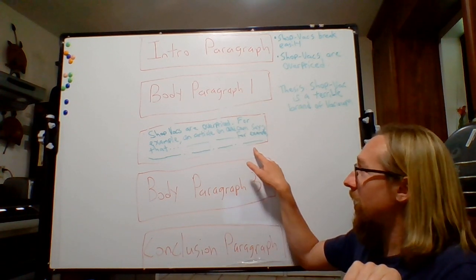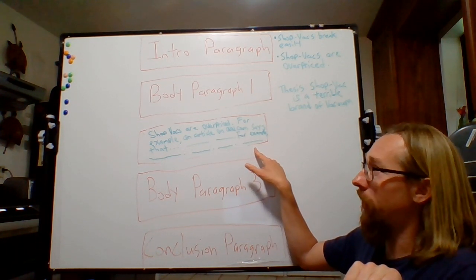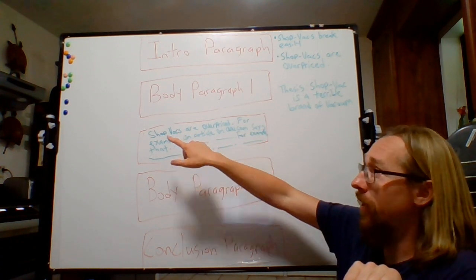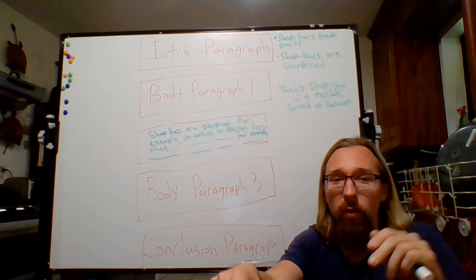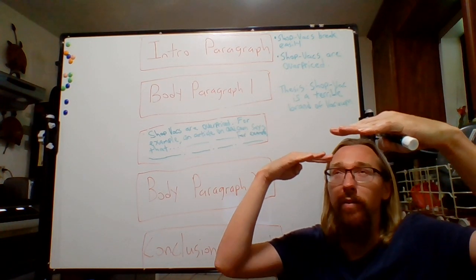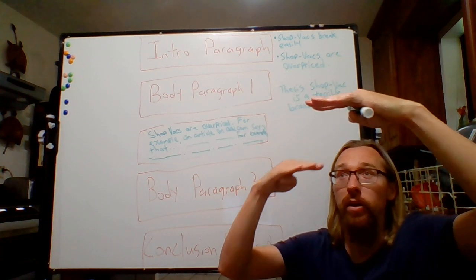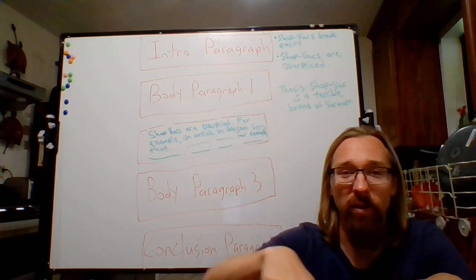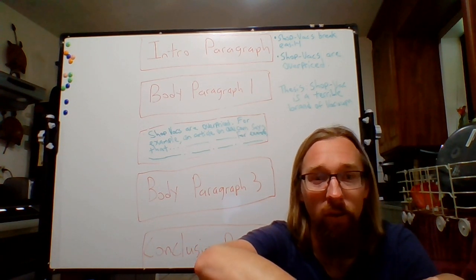Take a look at the very last sentence of one body paragraph and compare it to the very first sentence of the other body paragraph, and you'll see what I mean by transition. I'm signifying that there's some sort of connection going on from one paragraph to the other. I think the best way to explain it is just to see the example that I posted.